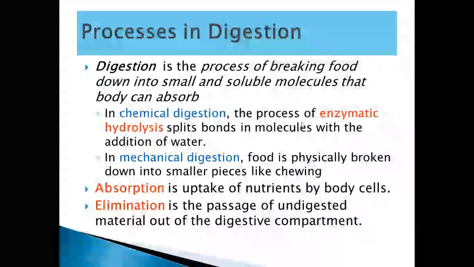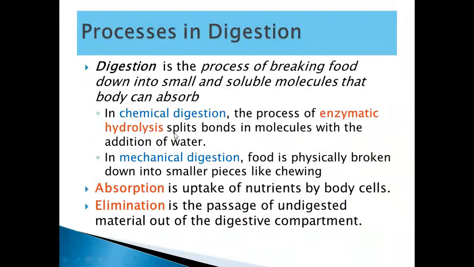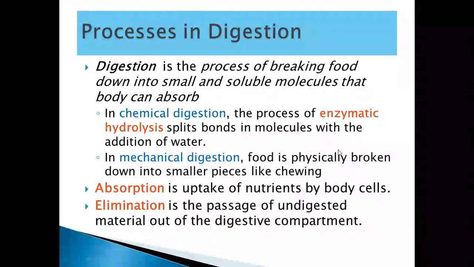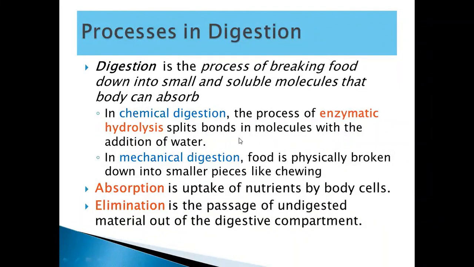Now, chemical digestion is basically a process of enzymatic hydrolysis. It means that with the help of enzymes, the bonds are broken down. This hydrolysis process splits the bonds in molecules with the addition of water.